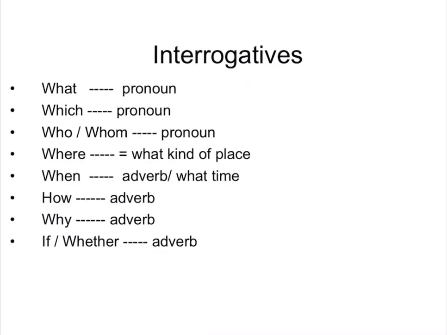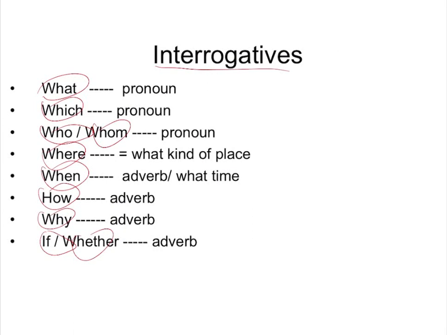And how about the other type of interrogatives, for example, the sentences led by what, which, who, whom, where, when, how, why, if, whether, and such?